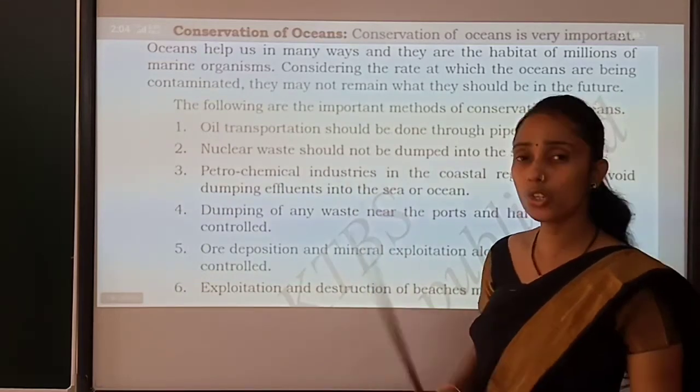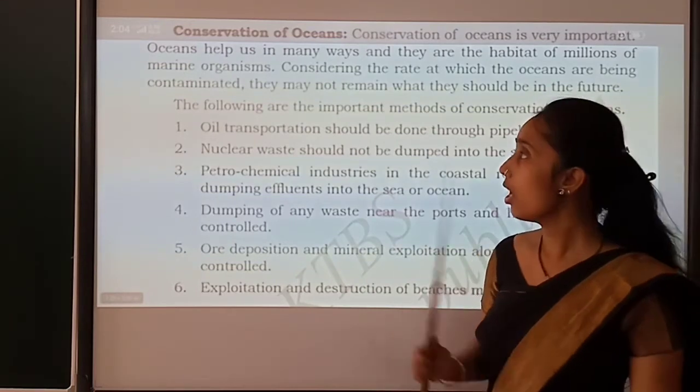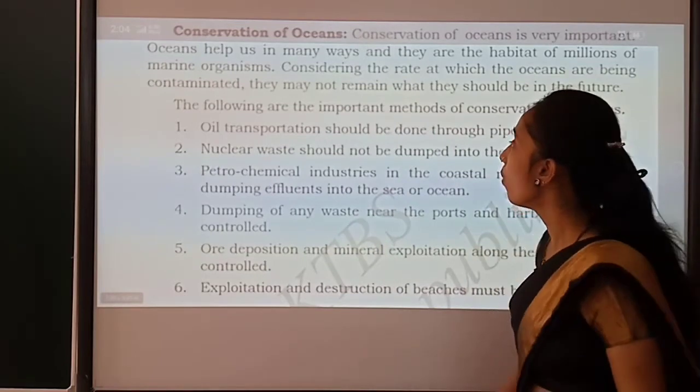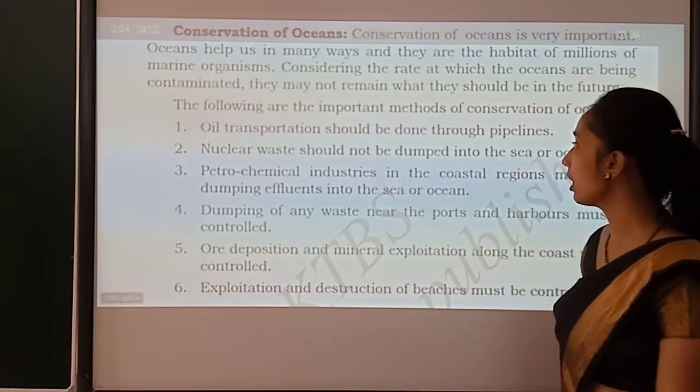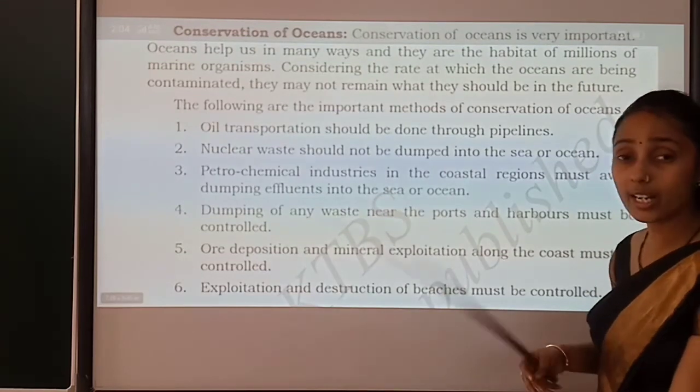Because even this ocean is most important like other natural resources. So, conservation of the ocean is very must and should. Okay. What are the important methods of conserving our ocean? Okay, why is it useful?